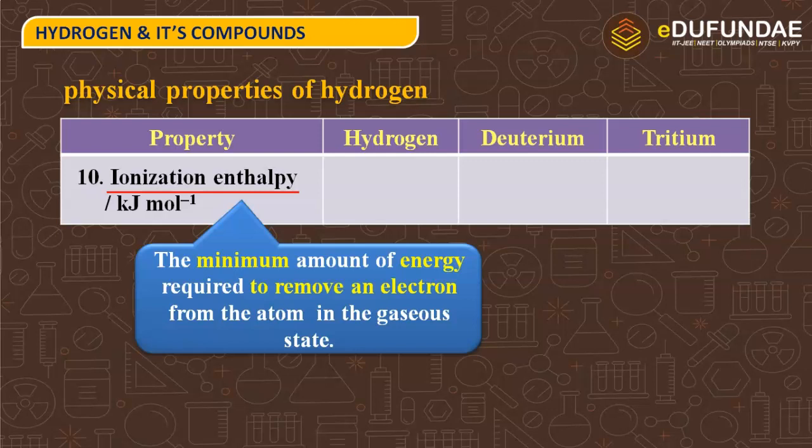But in gaseous state and in free state, the interatomic internuclear attraction are the weakest. That is why it is easier to remove the electron. So the minimum energy, जितनी minimum energy हम provide कर रहे हैं to remove the most loosely bound electron in the gaseous atom, that energy or minimum amount of energy is known as ionization enthalpy of that atom.